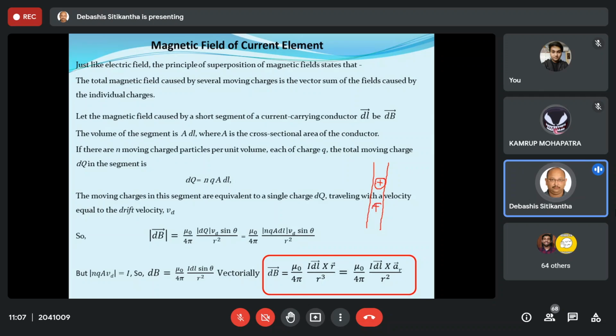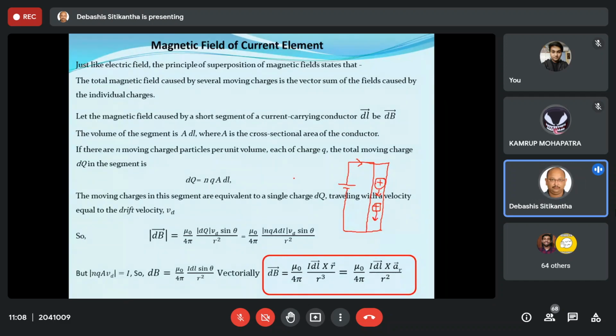Now previously these positive charges were not moving in a particular direction, and when I give a potential difference across this conductor, then the positive charges are going to move in a particular direction because of the electric field inside this conductor. Now, as you all know, the current is definitely going to flow in this direction, and all these positive charges, let us assume that they are going to move from top to the bottom. And you all know that inside a conductor, when the particles start moving, they actually move at a very slow speed known as the drift velocity.